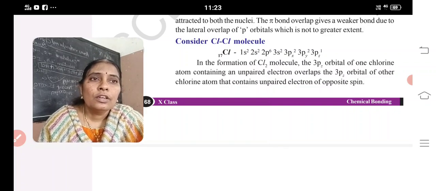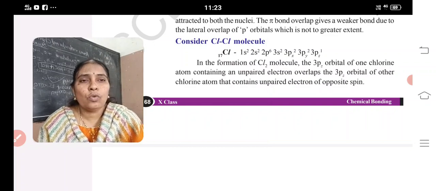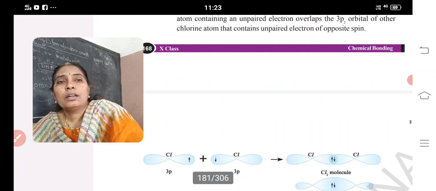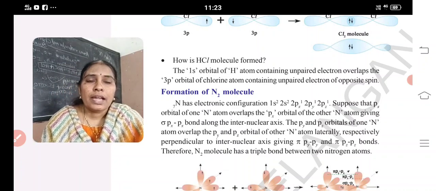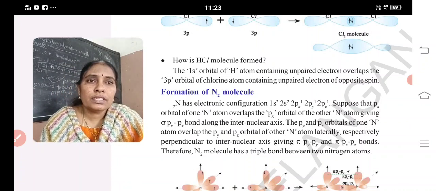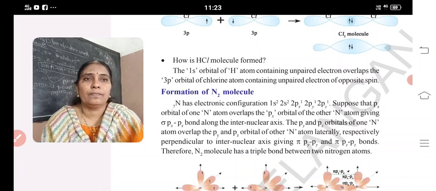In this, 3s2, 3px2 and 3py2 are paired. 3pz is unpaired, and the 3pz of each chlorine overlap end to end and form a sigma bond, just as the s orbital of hydrogen containing an unpaired electron overlaps the p orbital of chlorine containing an unpaired electron with opposite spin.